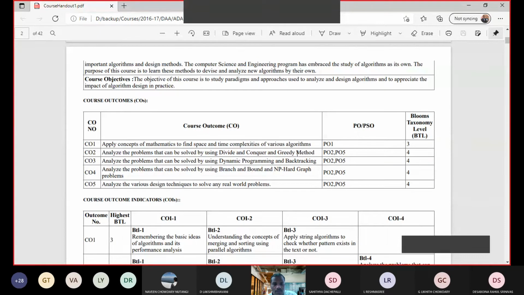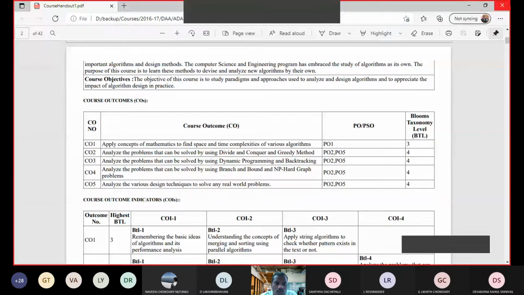Now we will see what the course outcomes are. A course outcome is an indicator which tells you what is expected from you out of this course, or otherwise at the end of this course, what skills you are going to attain. By studying this course, what skills are expected from the students at the end? Those are nothing but your course outcomes.